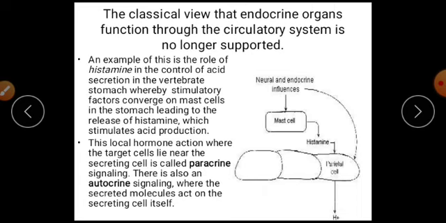secreting cell itself, that hormone. So here, the classical view that organs function only through the circulatory system is no longer supported. As we see here, there is paracrine and autocrine signaling, where the secreting molecules act on the secreting cell itself. And we find that these are likely to occur in what we call the stomach of the vertebrates.